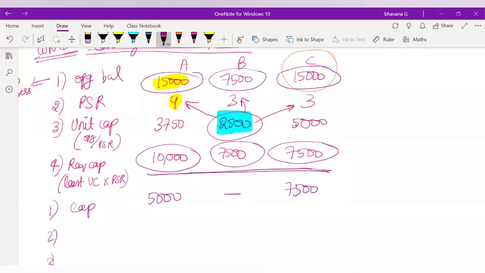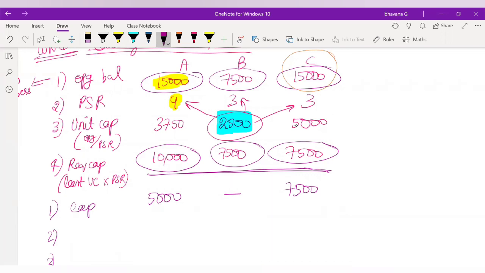So like this, every time you run a series of these 4 steps, one partner's balance will become 0. Always remember this point. Every time you make the series of 4 steps, a partner's balance will become nil. So now in this case, B's capital has become nil.